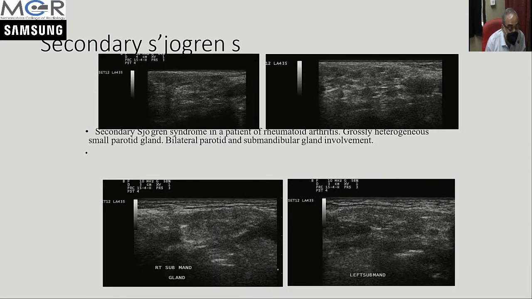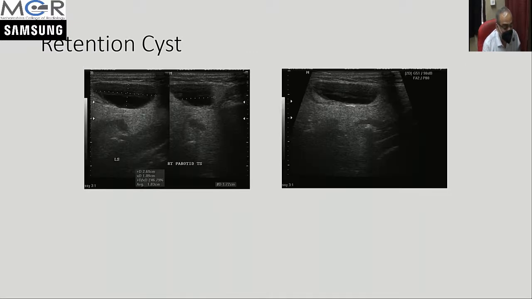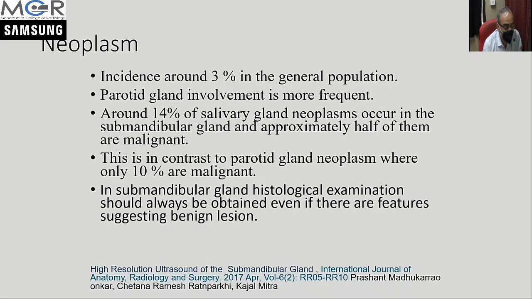Sjogren's can also be secondary. This was a case of rheumatoid arthritis, wherein we could see that both parotid as well as both submandibular glands were small in size and showed heterogeneous echotexture, which denotes involvement by Sjogren's. Sometimes simple cysts are seen in parotid glands, termed retention cysts, and we can just follow them up or aspirate them if required.